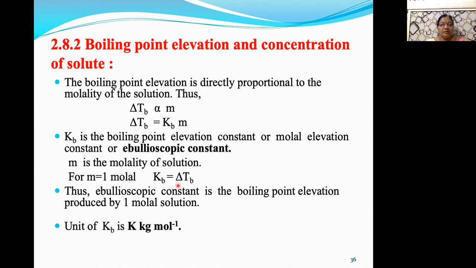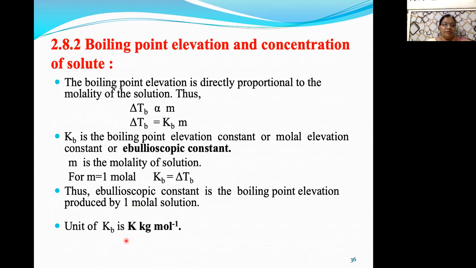It is nothing but the elevation in boiling point which is produced by a 1 molar solution. What is the meaning of 1 molar solution? It means 1 mole of solute in 1 kg of solvent. The solution has concentration 1 molar. So the boiling point elevation produced by a 1 molar solution is known as the ebullioscopic constant.